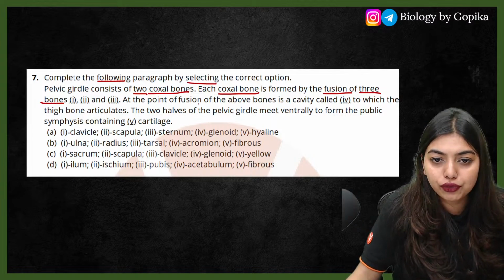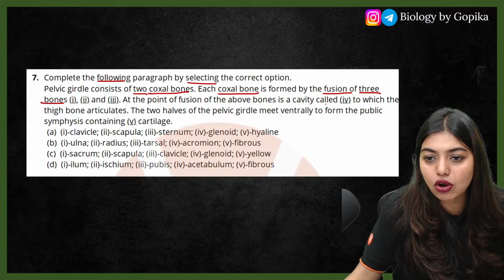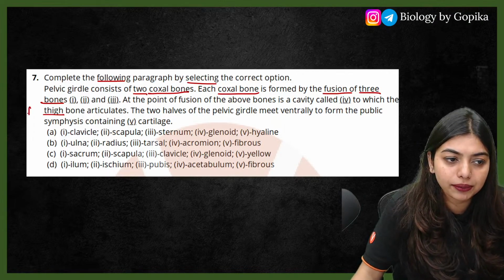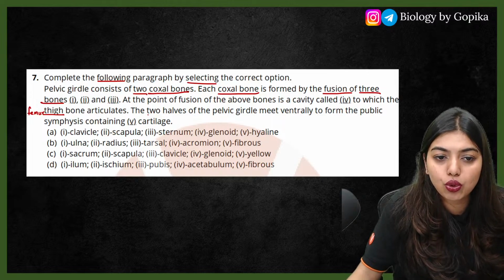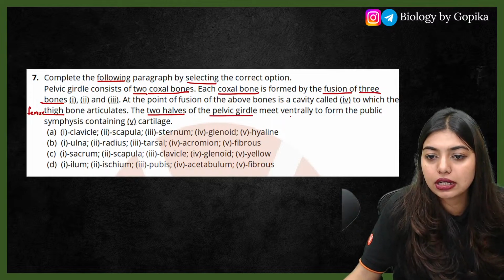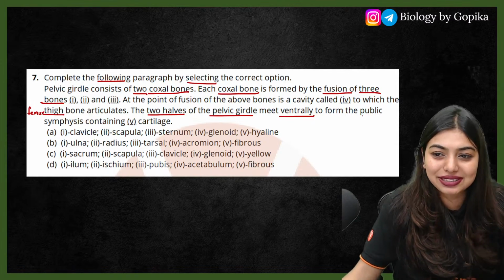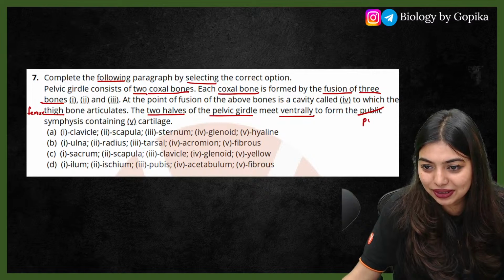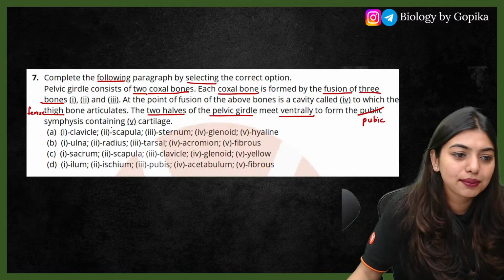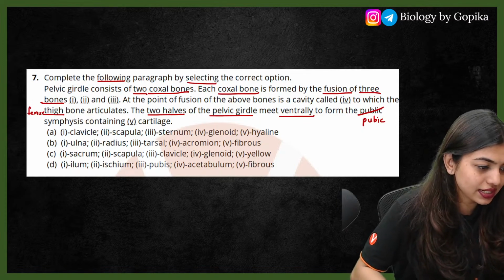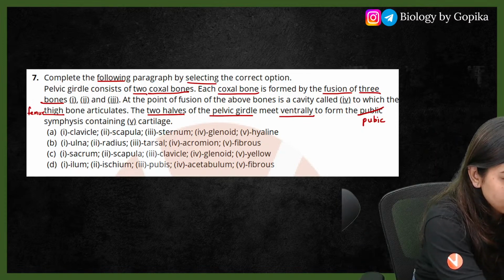At the point of fusion of the above bones is called a cavity dash, to which the thigh bone or your femur bone articulates. The 2 halves of the pelvic girdle meet ventrally to form a pubic, students, this is not public, this is pubic symphysis containing dash cartilage. I'm so sorry for that spelling error.